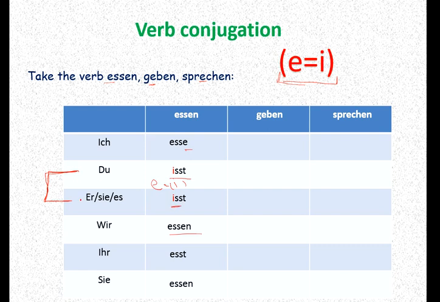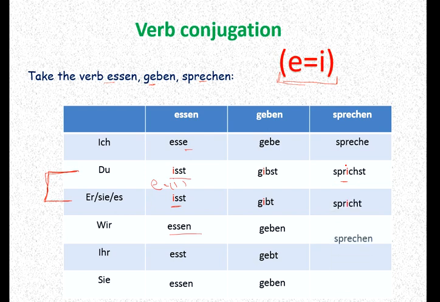The irregular change happens only in these two. All other places we follow the same as in regular verbs. Gebe, geben, gibt, geben. In these two places e becomes i, like gibst, gibt. The same thing happens with sprechen: ich spreche, with du, sprichst. E becomes i, and there is no other change. We have an s t, and here we do not add a third s because an s is already there. Spricht, here also spricht, e becomes i.